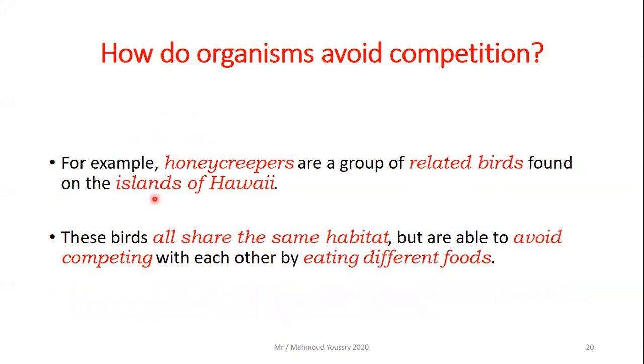Another example is the honey creepers. These honey creepers are a group of related birds found on the islands of Hawaii. So that's why they are named the Hawaiian honey creepers. They all share the same habitat. They live in the same location. So how would they avoid the competition? They are able to avoid competing with each other by eating different foods. This is great. Let's see how.